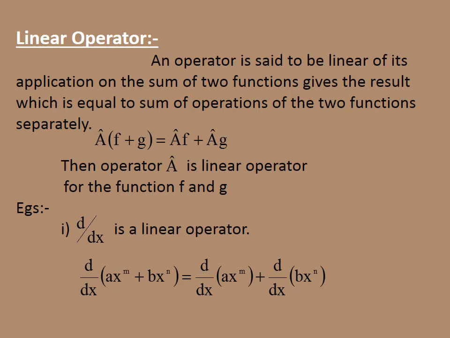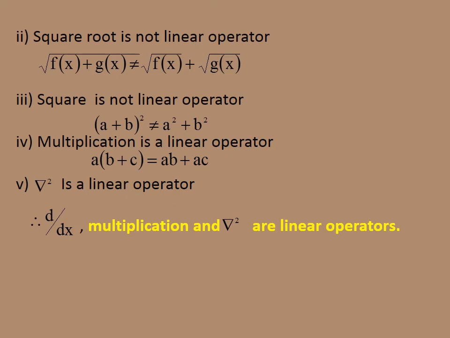Example, d by dx is a linear operator, and a x power m and b x power n are two functions. d by dx of a x power m plus b x power n will be equal to d by dx of a x power m plus d by dx of b x power n. If both sides are equal, then d by dx is a linear operator, and we will discuss some examples in the next slide.